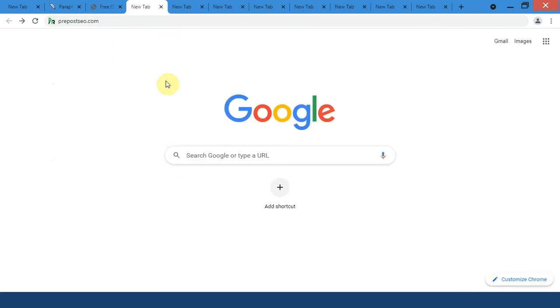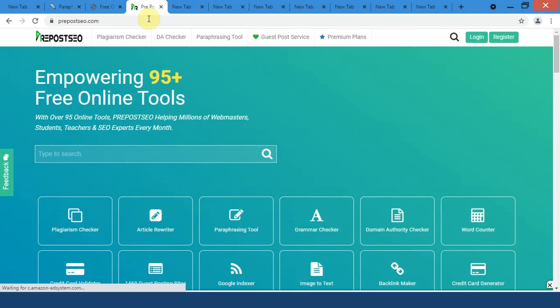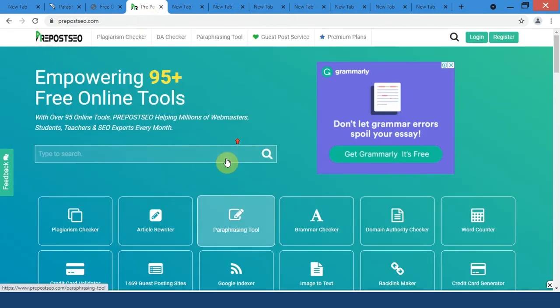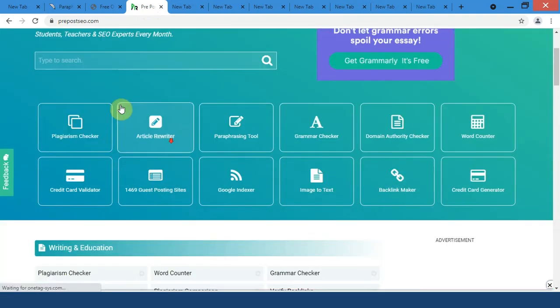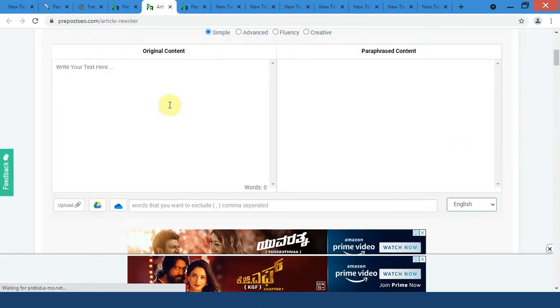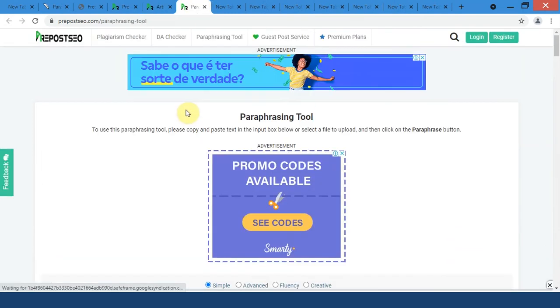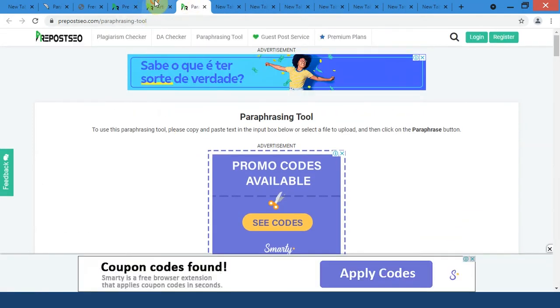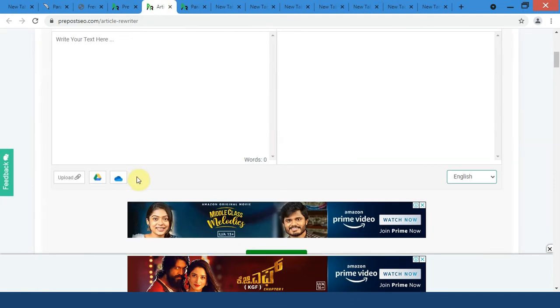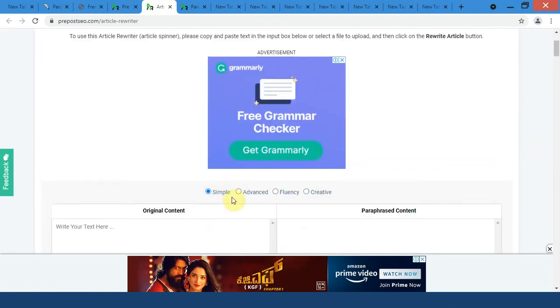Next up, we have prepostseo.com. So once you open this website up, you will see a lot of SEO tools here and there, as the website also claims it has 95 plus free online tools. So the first one is the plagiarism checker, second one is article rewriter, third one is the paraphrasing tool. So article rewriter and the paraphrasing tool are pretty much the same. So this is article rewriter and this is paraphrasing tool. They are kind of same and do the same job as well. Also, this website has no word limit and gives you the option of choosing between simple, advanced, fluency and creative.